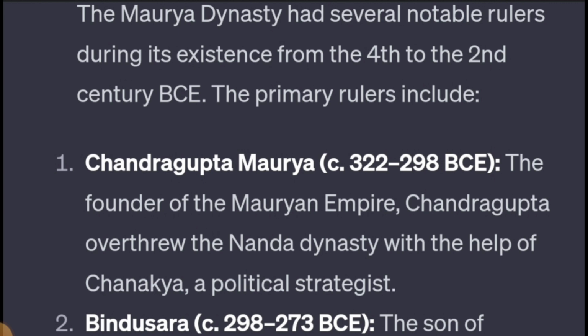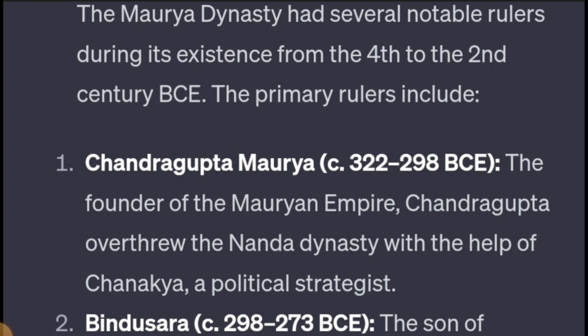When Alexander returned from India in 324 BC, he left behind many Greek governors to rule over the territories which he had conquered. So Chandragupta Maurya conquered these territories, defeated some of the rulers in the Punjab region and the Indus region. And with one more ruler, Pravartak, he conquered the Himalayan regions, the Bengal region, as well as the whole Nanda Empire, and then the Nanda Empire became the Mauryan Empire.